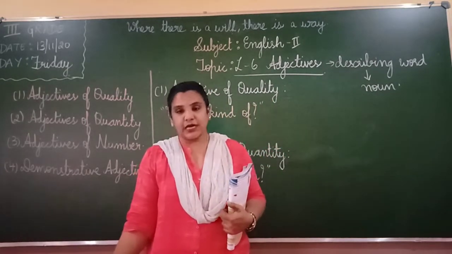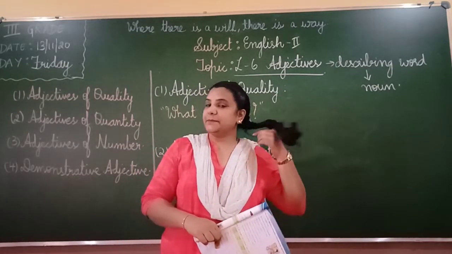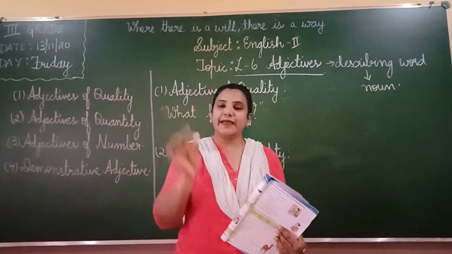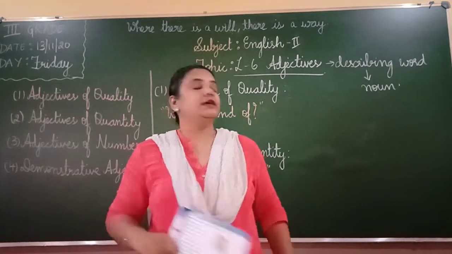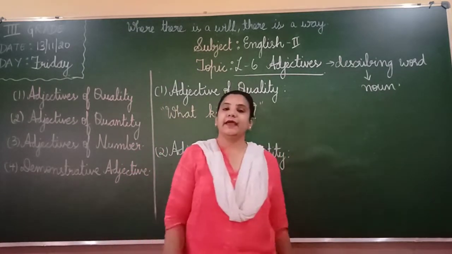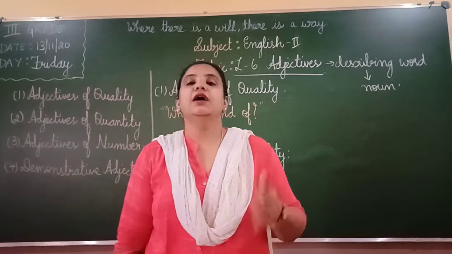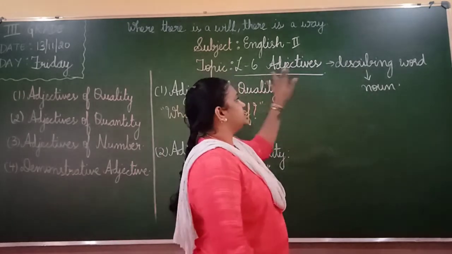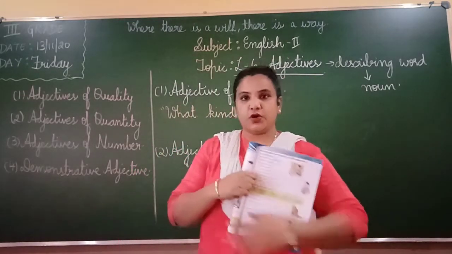Like this kurta is red in color. Okay. The hair is black. Okay. The board is green. The chalk is white. Okay. So it is describing the noun. Here the dress, the board, the chalk, the hair, these are all nouns. So it is describing how the noun is. Okay, such words are called adjectives. These are the describing words. They describe the noun. Okay, children?